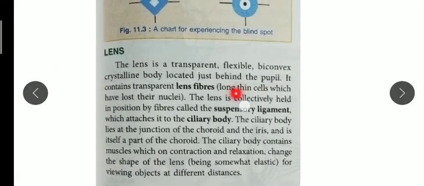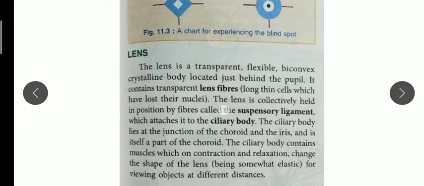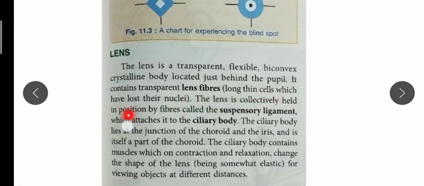This lens contains transparent lens fibers. Lens fibers are long thin cells which have lost their nuclei. So they are thin fibers, they do not have any nucleus. The lens is held in position by the suspensory ligament, which is attached to the ciliary body.